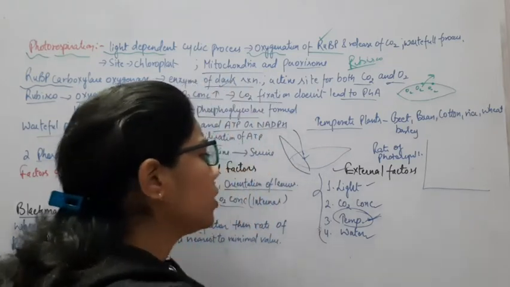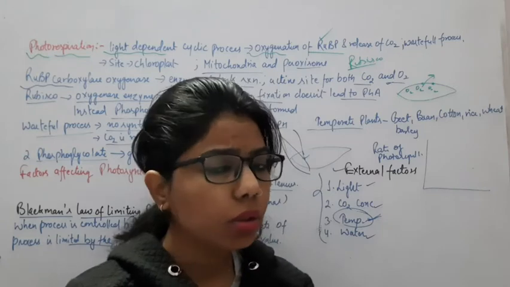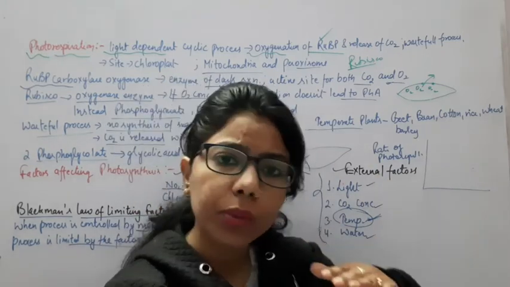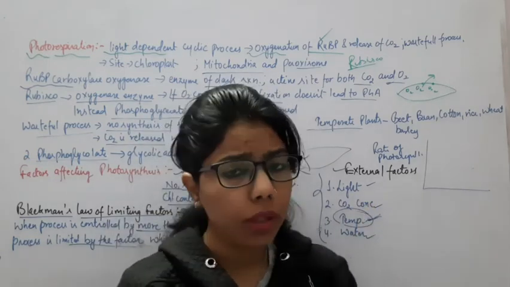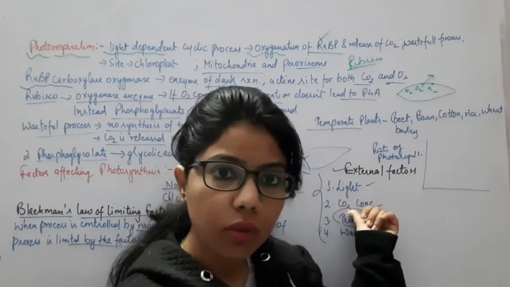Now comes the CO2 concentration. It should not be more than the optimum value, and it should not be lower than the optimal value. If it is more, there will be no proper pathway. If it is less, there will be no fixation of CO2 and no synthesis of food.